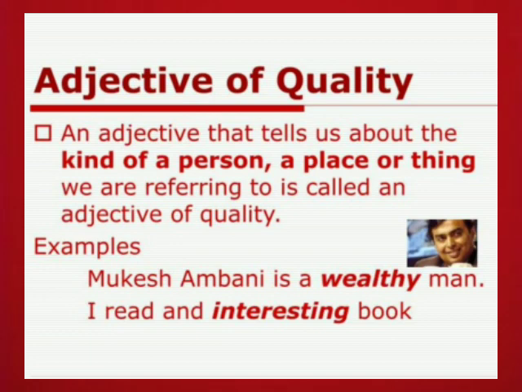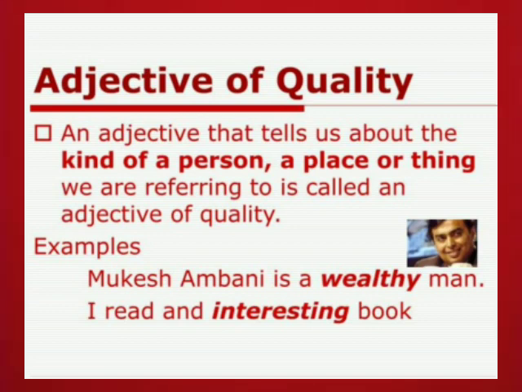For example, as you can see, Mukesh Ambani is a wealthy man. So here Mukesh Ambani is the subject, which is the noun. About Mukesh Ambani, what is the kind or quality this sentence is saying?